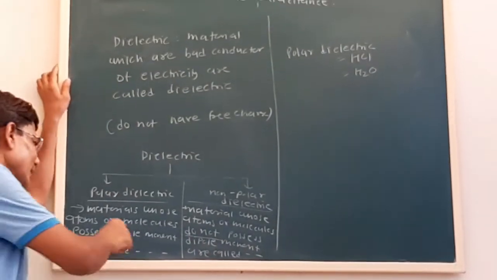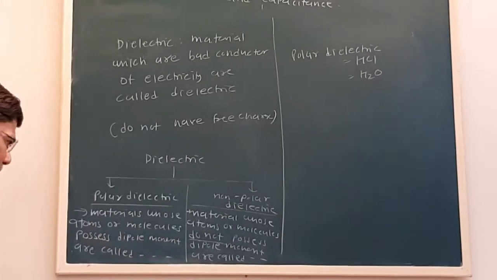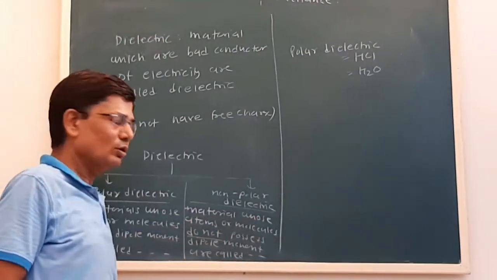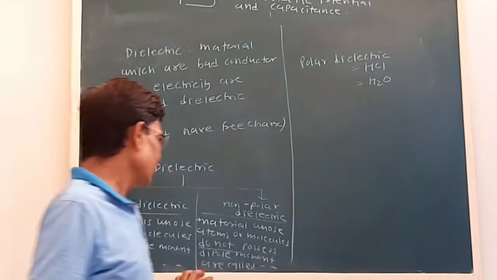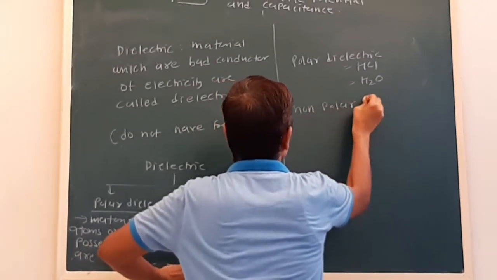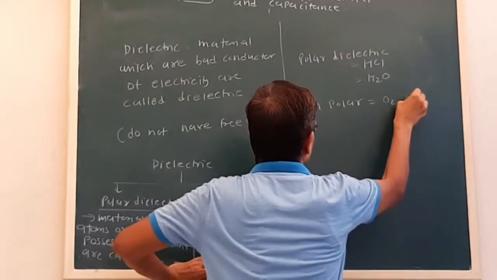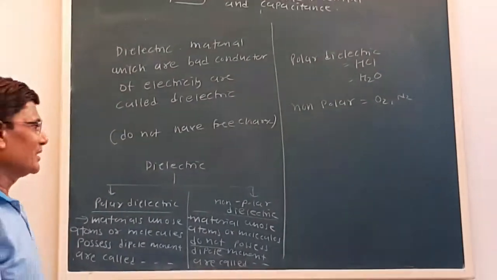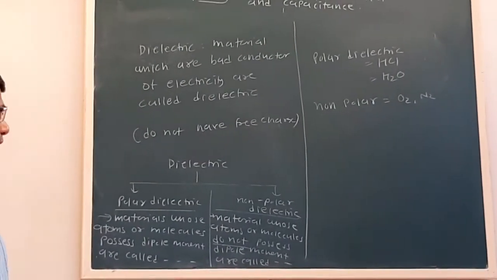See, polar dielectric materials are those whose atoms or molecules possess dipole moment, whereas materials whose atoms or molecules do not possess dipole moment are called non-polar materials. In non-polar molecules we can say O2 or N2. So this is the basic definition of polar and non-polar dielectric.